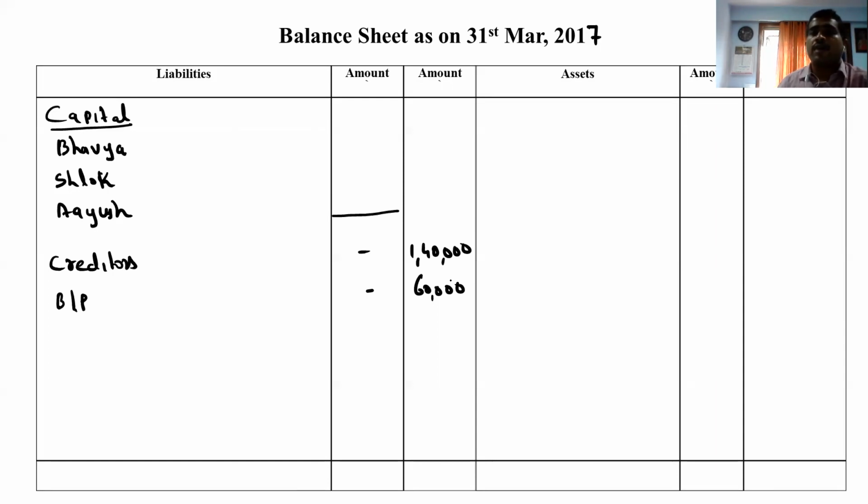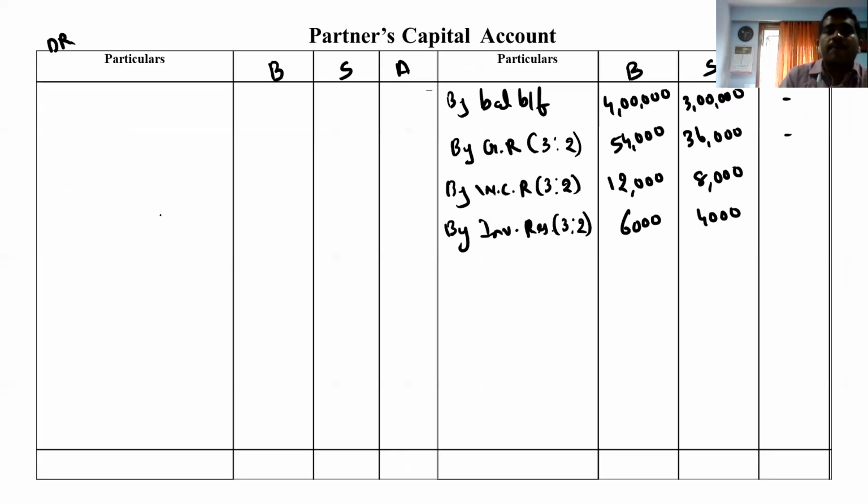Now what we have to write in goodwill? Goodwill, we know that it's an intangible asset that we have to write off. तो राइट ऑफ करने के लिए कहां जाएंगे हम? पार्टनर्स कैपिटल डेबिट टू गुडविल, रेशियो वही 3 is to 2. So 1 lakh into 3 divided by 5. 60,000, 40,000 and dash. Goodwill is completed.